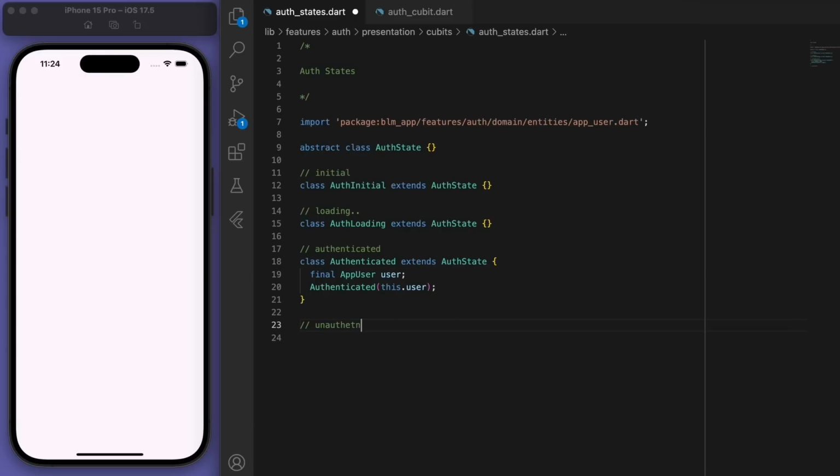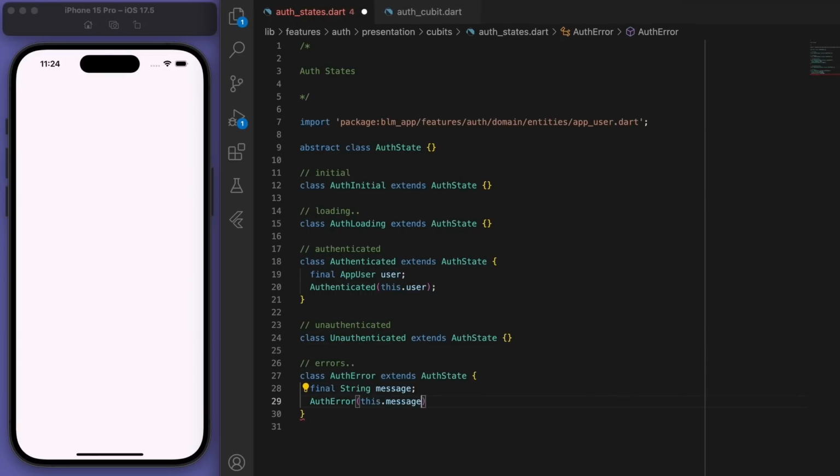And we can have another state for when they are unauthenticated, and also just an error state. And we can hold what the message is for the error. Sweet, so these are the different states that we can have.